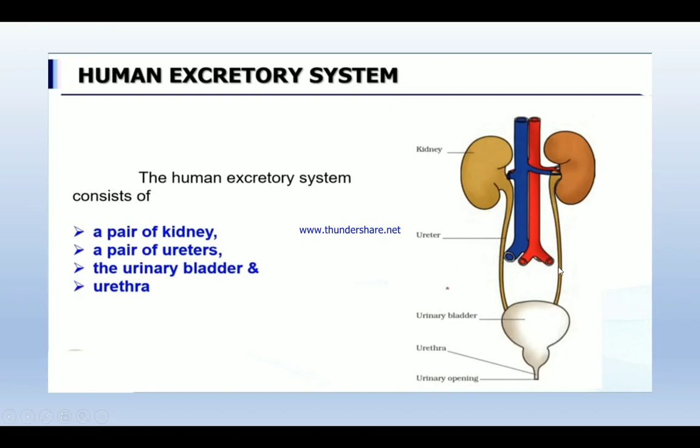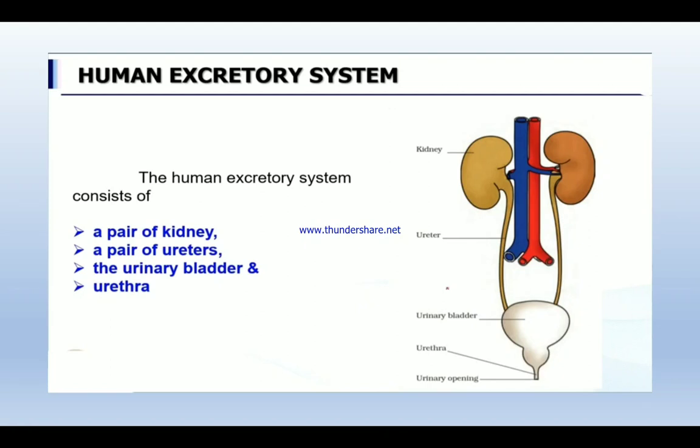This is the pair of ureters, and then this is the urinary bladder where the urine is getting collected, and then the collected urine is expelled out through the urethra. So these are the parts which come in the excretory system. Excretion of urine, unwanted waste water, is done by this excretory system. Kidney plays a main role in it.